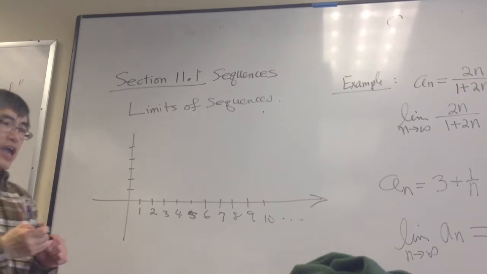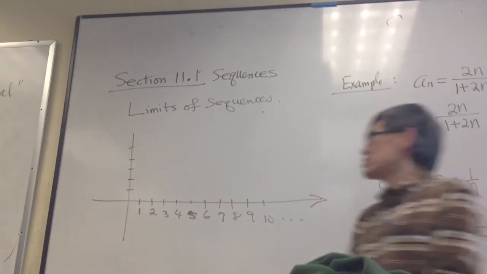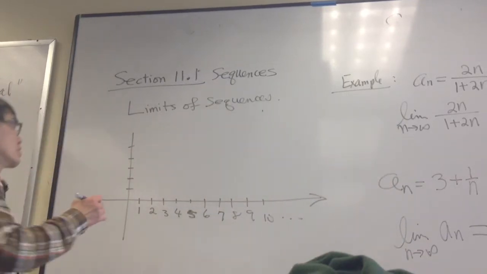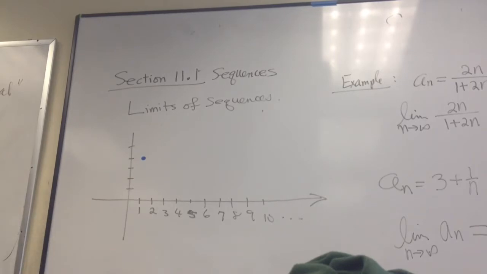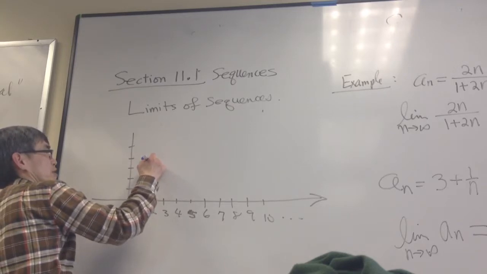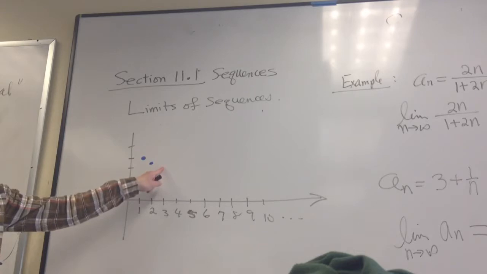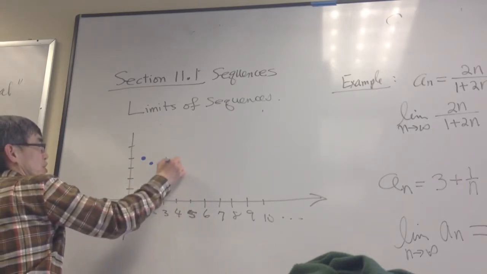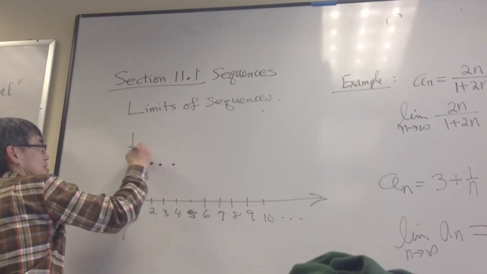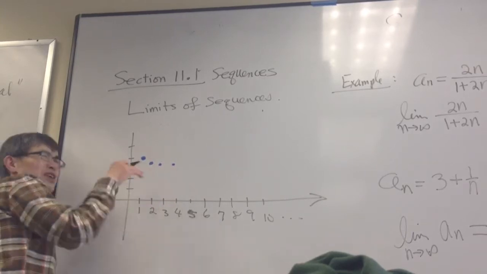So at n equal to 1, what is the value? 4. So it's over here. That's 4. At n equal to 2, that is 3 1/2, and that will be where? Here. At n equal to 3, 3 1/3 is about here. N equal to 4, 3 1/4 is about here. Right? See that? So before long, you can't even